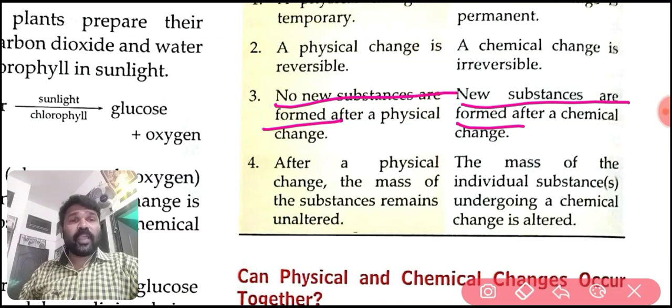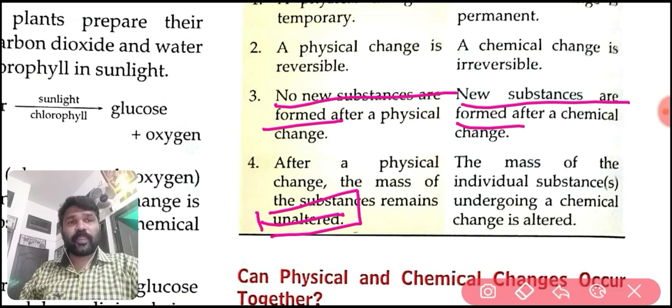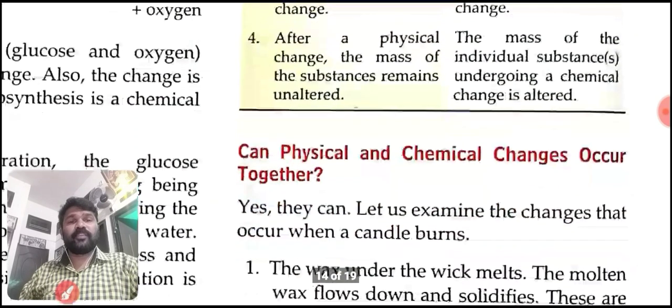After a physical change, the mass of the substance remains unaltered, but in a chemical change, the mass of the substance undergoing change is altered. These are the main differences between chemical and physical changes.